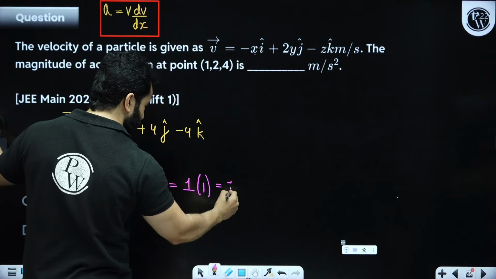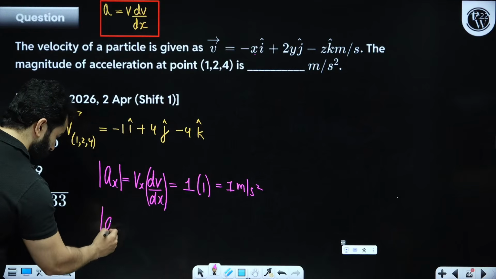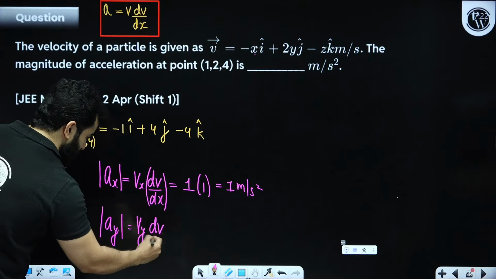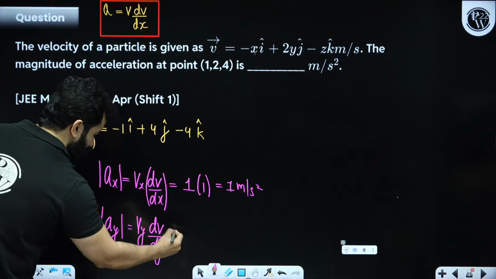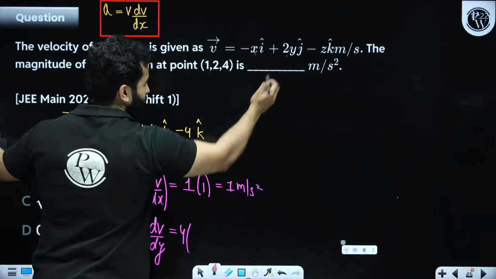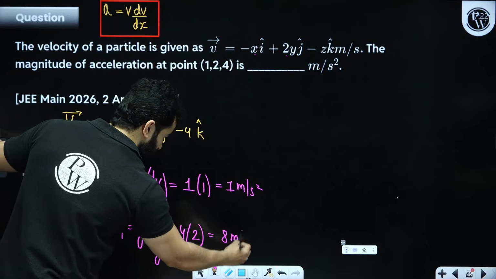That means the answer is 1 meter per second square. Similarly, the magnitude of ay will be vy into dv by dy. Now vy is 4 and dv by dy is 2. That means 8 meter per second square.